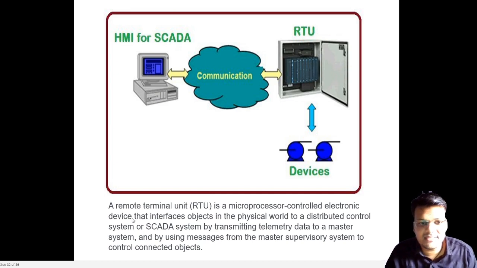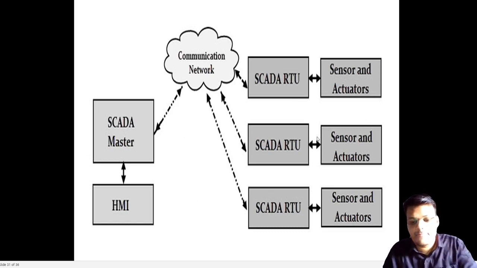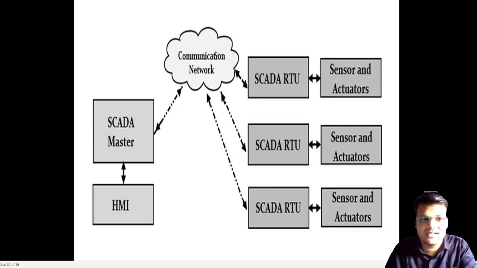So we will see here the remote terminal unit is a microprocessor controlled electronic device that interfaces objects in the physical world to a distributed control system, which means it is a distributed system, or a SCADA system, by transmitting telemetry data to a master system. The master system is what I showed you here. There is a master hub. There are lots of computers there. The screens are basically not computers. There are lots of screens where the data are shown.